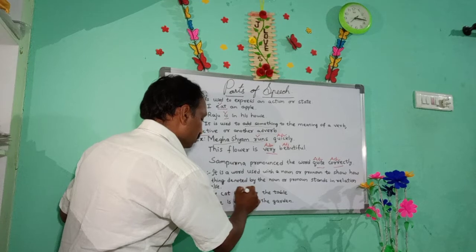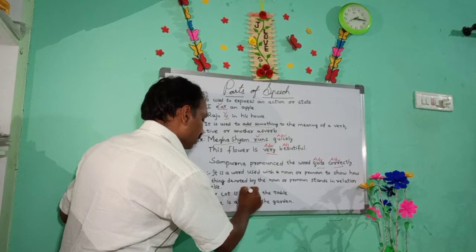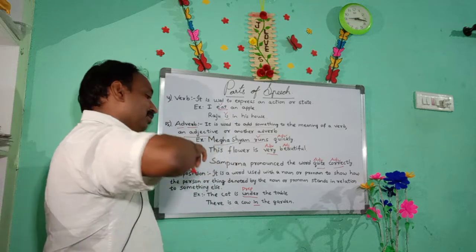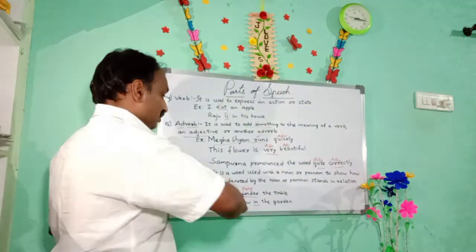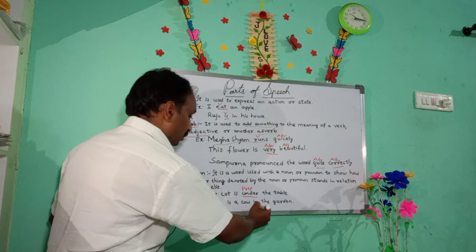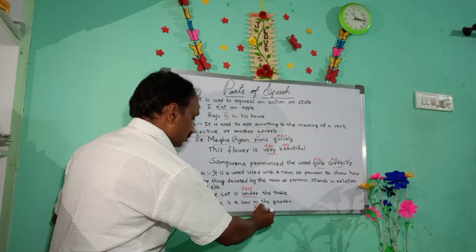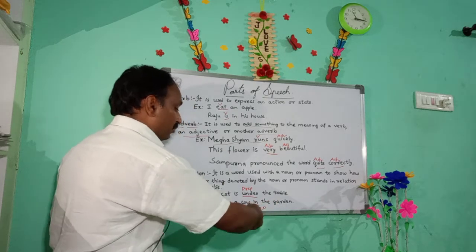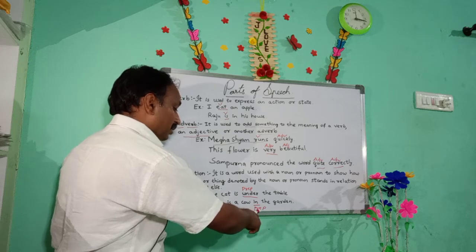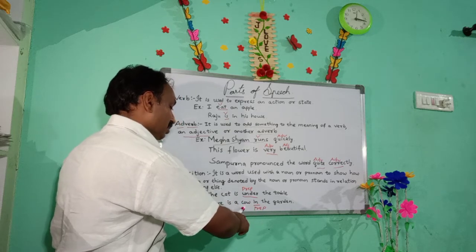In the sentence the cat is under the table, under is a preposition, prep in short form. And also in: there is a cow in the garden. So this is also a preposition. The garden is the noun, in is a preposition, and cow is a noun.